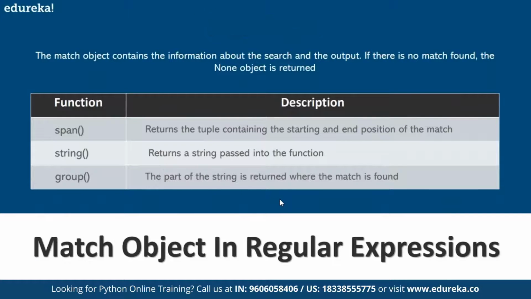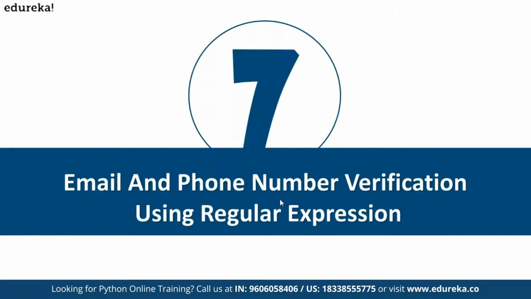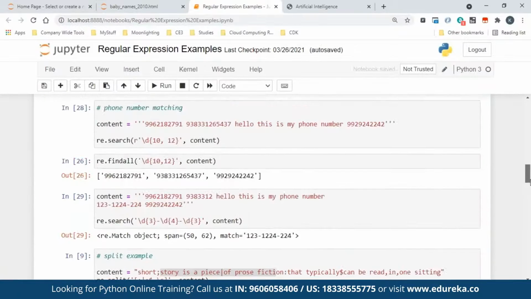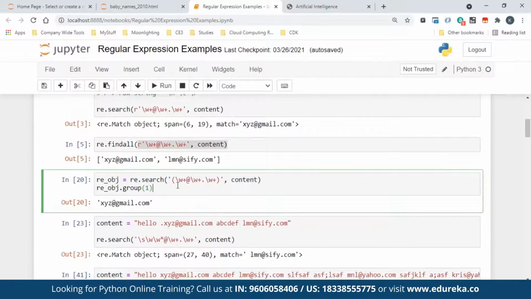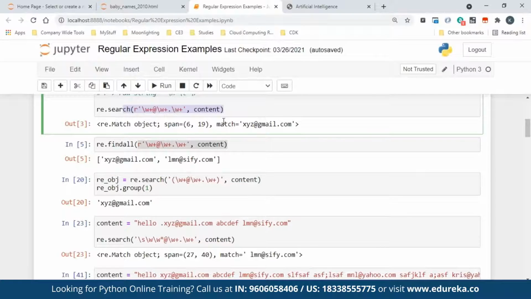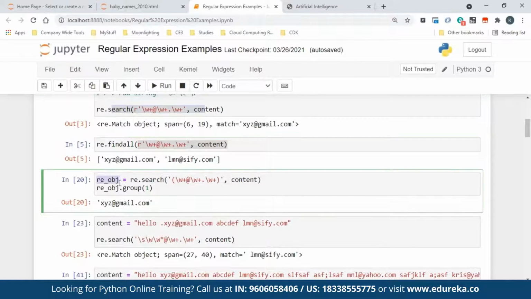Now match object. Okay, so span we already discussed. Group we are going to discuss. String just returns the string passed to the function, that's all. But we'll look at the group. Okay, so let's see how the group will be helpful. Now let's say, yep, so here it matched perfectly fine. When it matches, what will re.search give you? It will give you an object, but you have to fetch this, right? Whatever it has matched. Okay, it says it is a string matched, but it should give me only this. That is what I'm interested in. That's why I did the match. So the way to get it is, you have to just assign whatever function you have written as search to a particular variable. Here I put re_object.